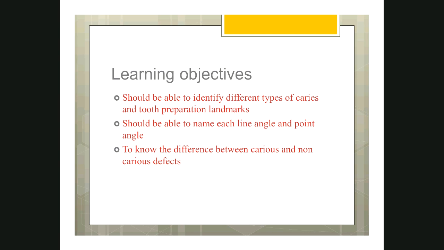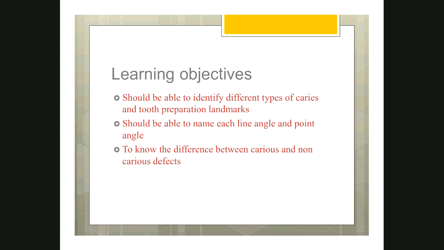Then you should be able to name each line angle and point angle. After you do the tooth preparation, you should know the landmarks and you should be able to point out the different parts of the tooth preparation, and to know the difference between carious and non-carious defects.